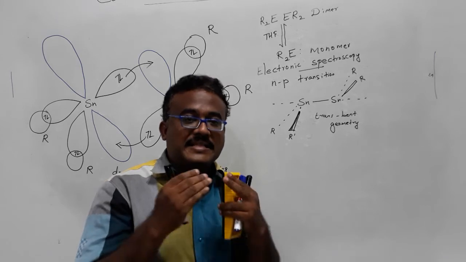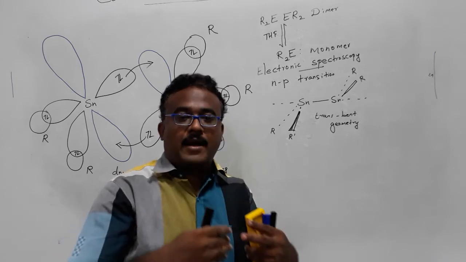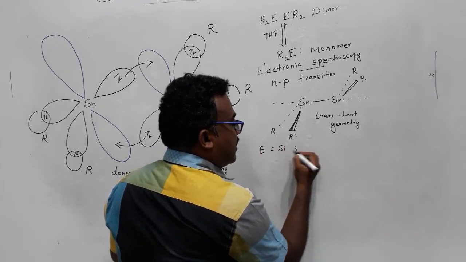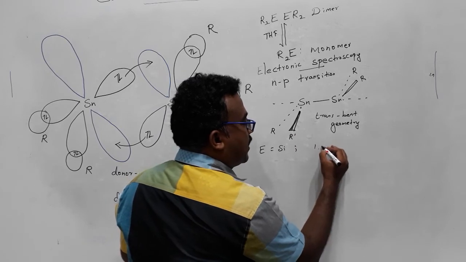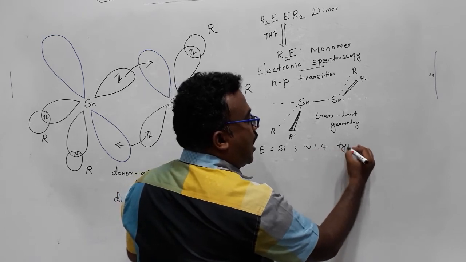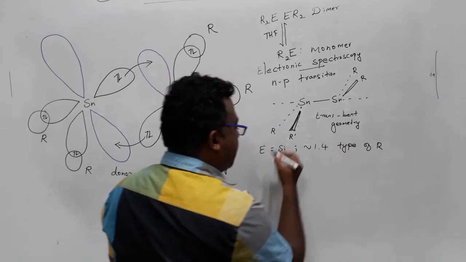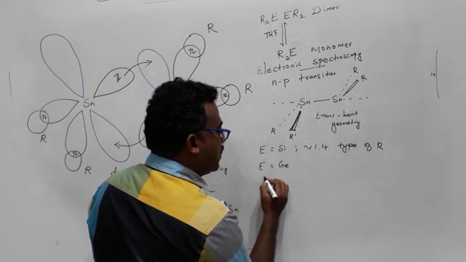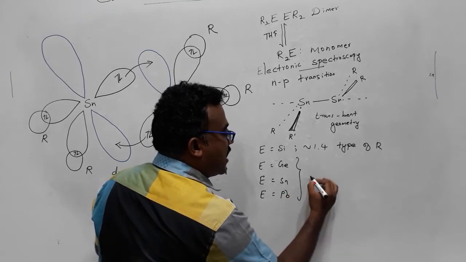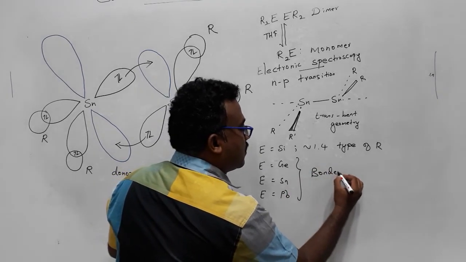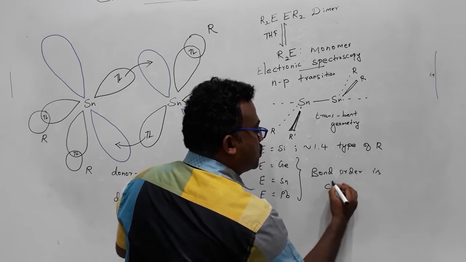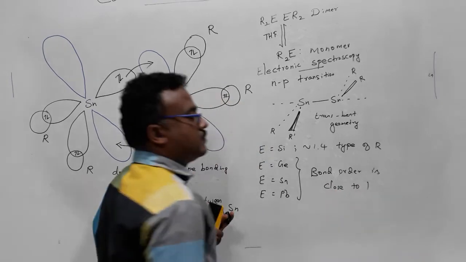So none of them have a true double bond. Always the bond order is less than 1.5 or around it. If you put E equal to silicon, then that has a bond order of approximately 1.4. That will highly depend upon the type of R. When you come to germanium, tin and lead, in almost all the cases the bond order is close to 1.